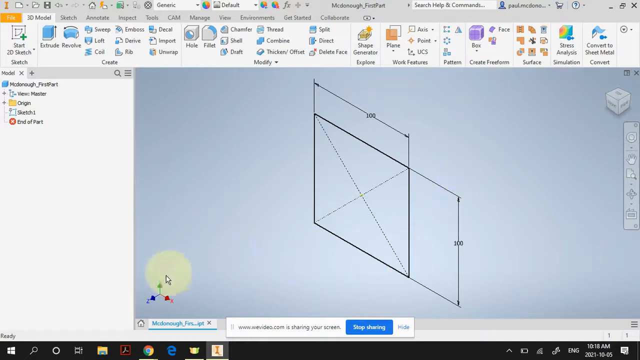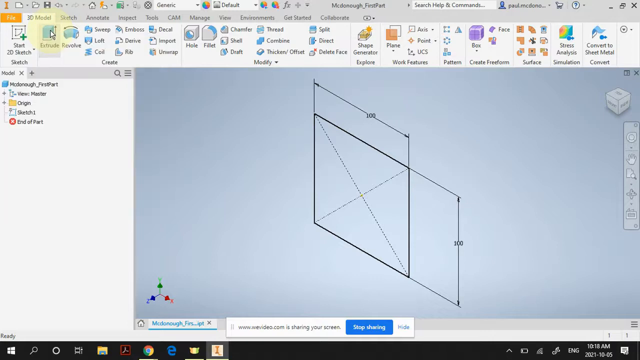You also notice that it's gone into a three-dimensional view, right? I still only have a 2D drawing, so I need to make this 3 dimensions. How do I make this 3 dimensions? I use the extrude command.